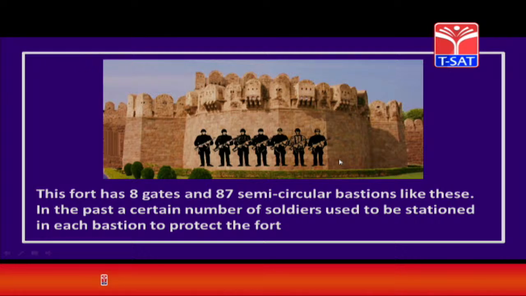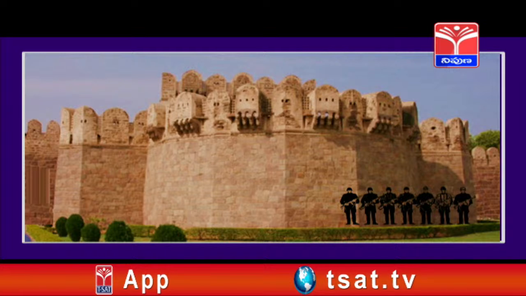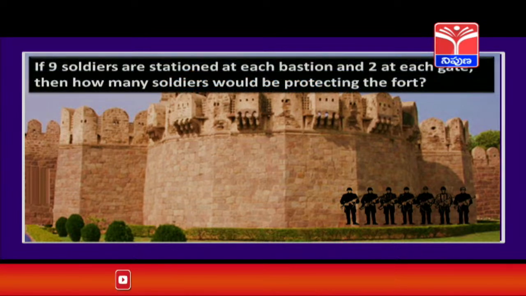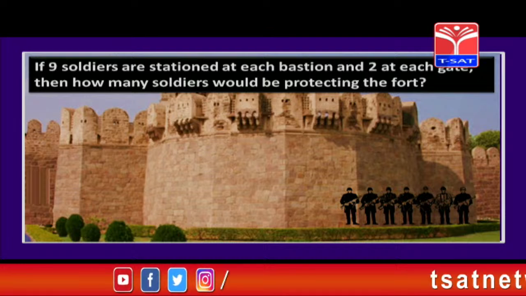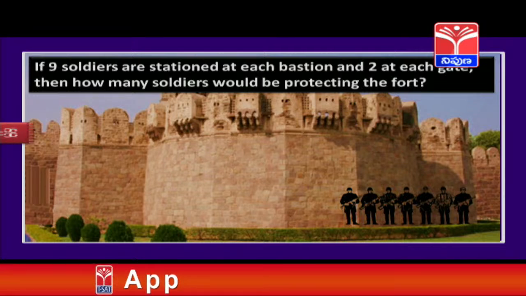Got it, children? Now, let us answer a small question based on these gates and bastions. If 9 soldiers are stationed at each bastion and 2 at each gate, then how many soldiers would be protecting the fort? Let us calculate this, children.